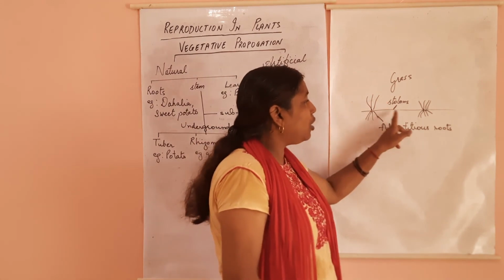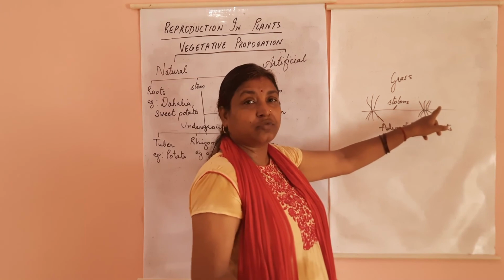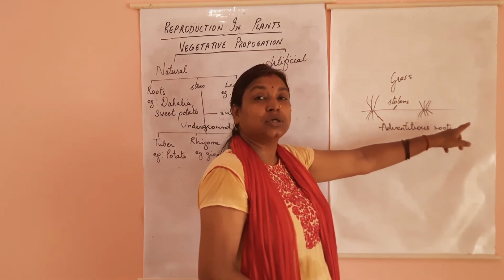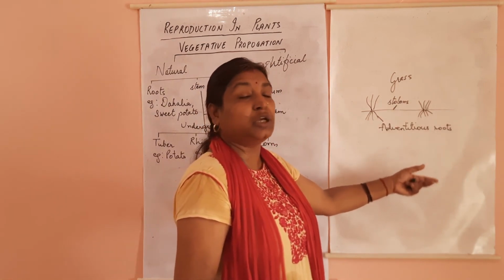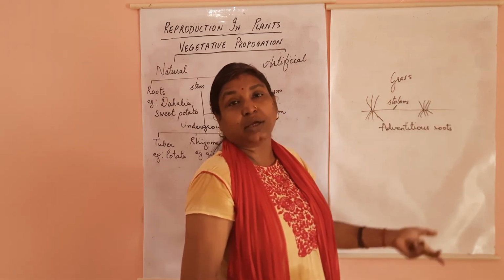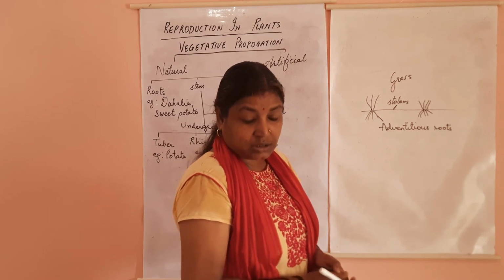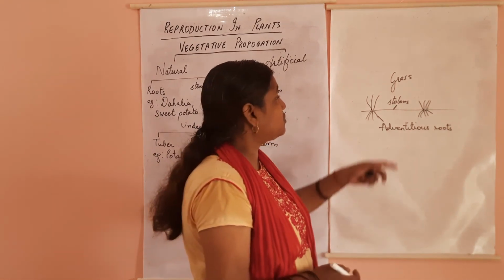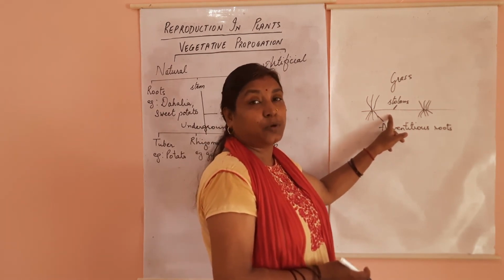They grow along the level of the soil, on the surface of the soil, and have nodes at regular intervals. As soon as this node germinates or gives rise to adventitious roots, new plants can grow from this. This can also be seen in grasses, strawberry, oxalis. Many such plants will show subaerial propagation.